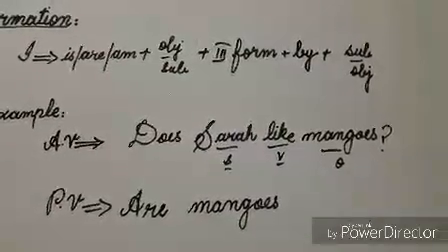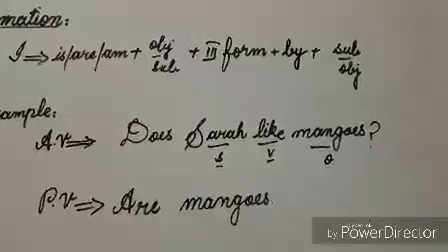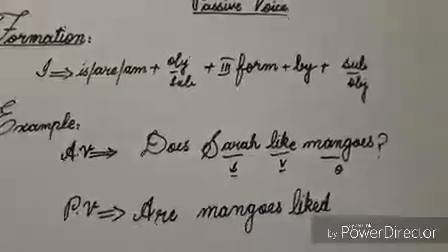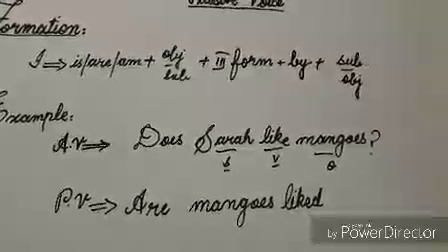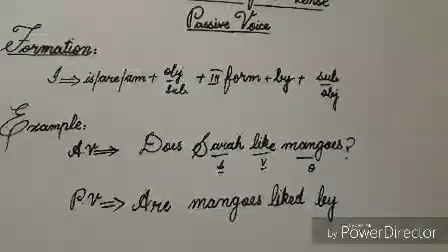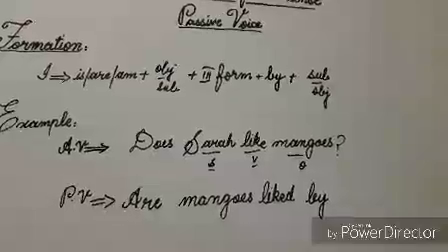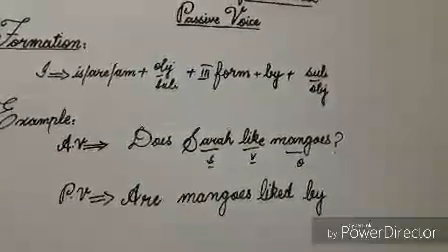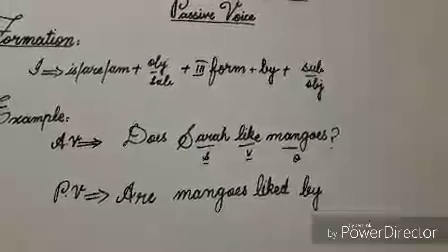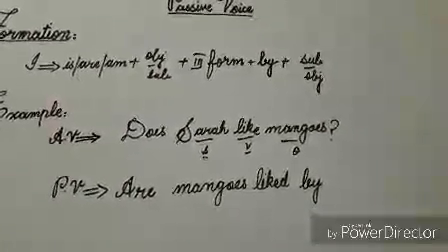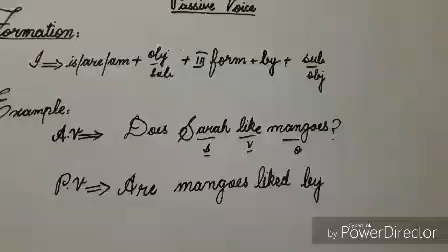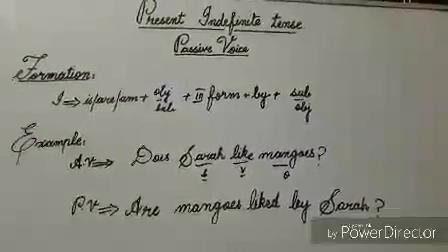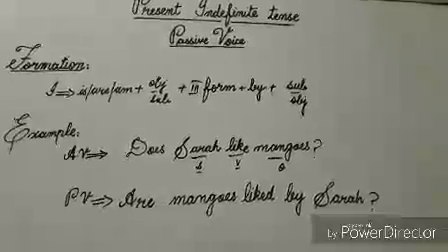According to the formation, now I'll use third form of verb. And third form of like is liked. Next to third form of verb, I'll use preposition by. According to the formation, I'll use subject in objective condition. In this sentence, the word Sarah is subject, and I write it as it is because you know that this type of words haven't any subjective and objective condition. So now you can see that by using this formation, we have made our interrogative passive voice sentence.